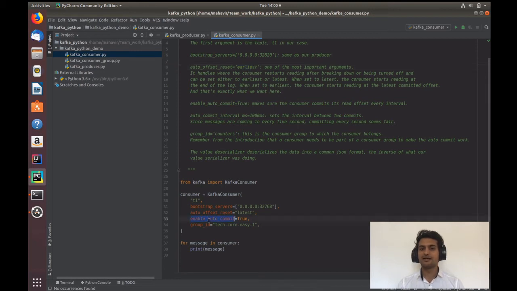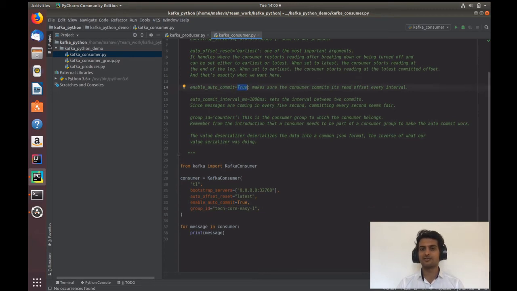And then there is auto commit, which says when you have read your messages. I'll say true. Make sure that your consumer commits its read offset every interval, so it gives the acknowledgement back to the topic that I have read this message.